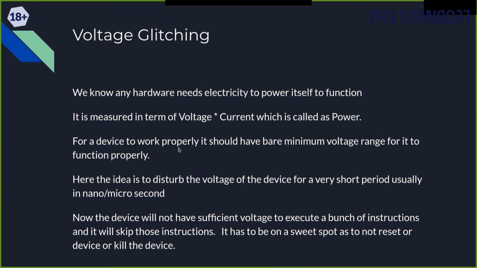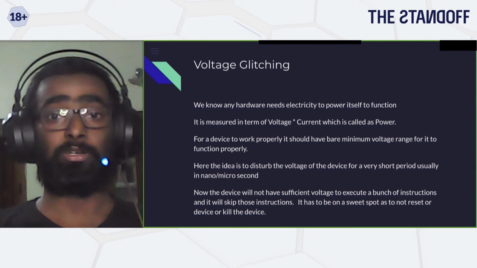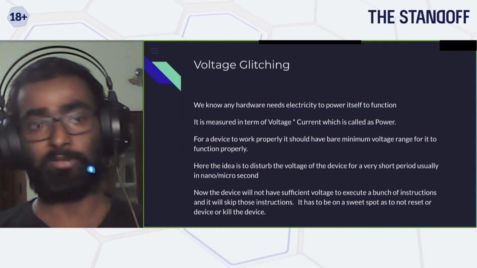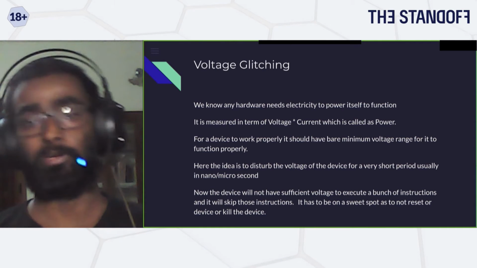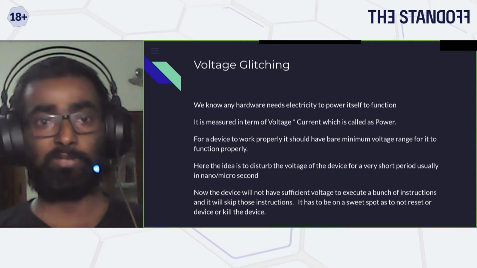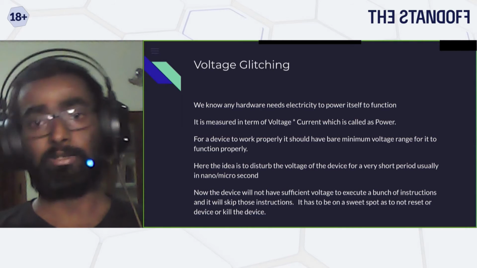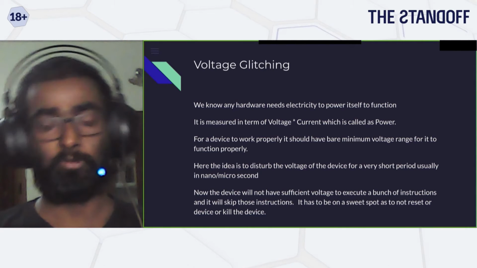Yeah. So voltage. If you go back to basic electrical, in high school, there's a formula: power equals voltage times current. For example, on your mobile charger, you might have noticed it's 5 volts at 1 ampere. That is the power your mobile phone needs to charge.